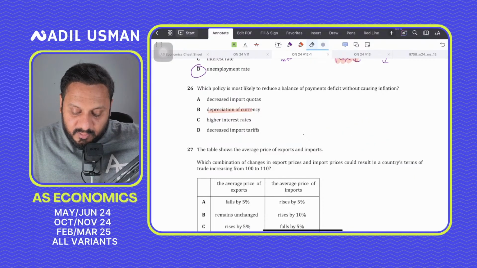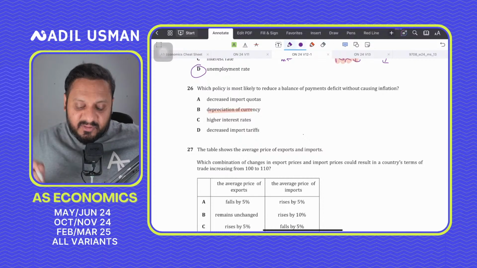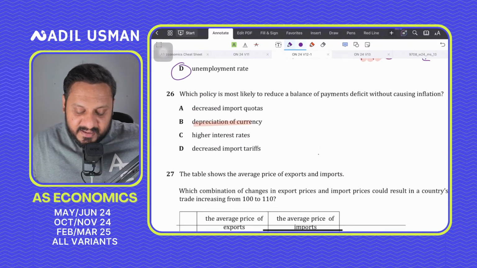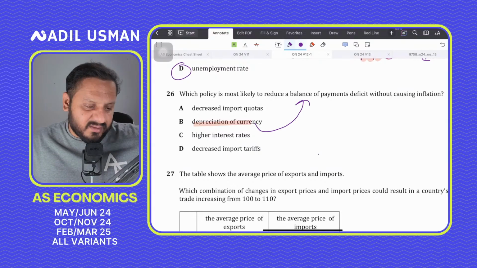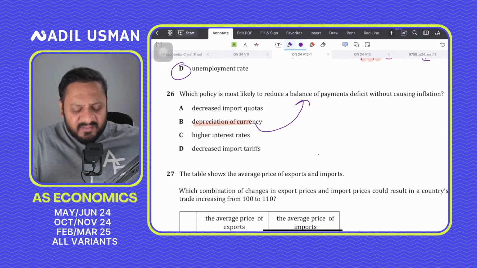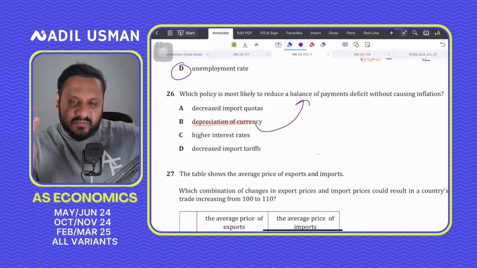It is testing two different concepts. So you have to think about each MCQ, each answer option. Okay, fine, depreciation could reduce the balance of payment deficit, but then it will cause inflation. And by the way, there's no guarantee that the balance of payment deficit would even reduce.